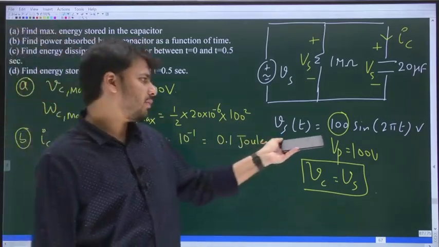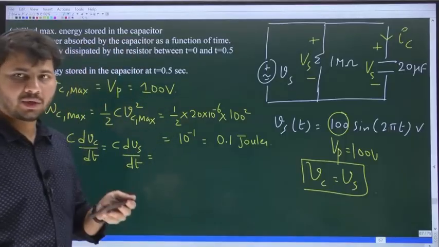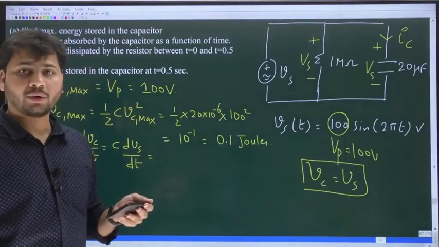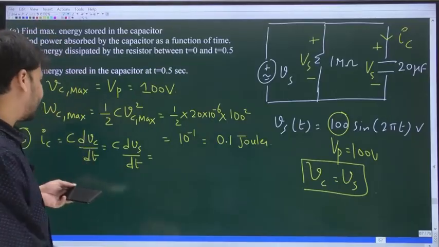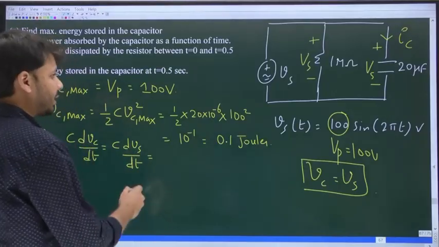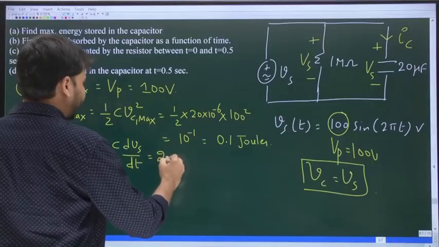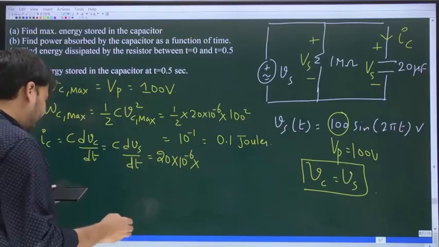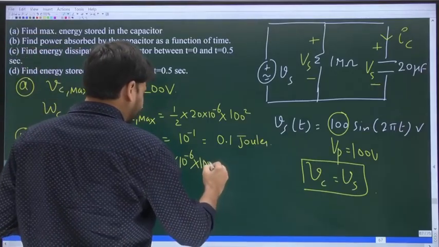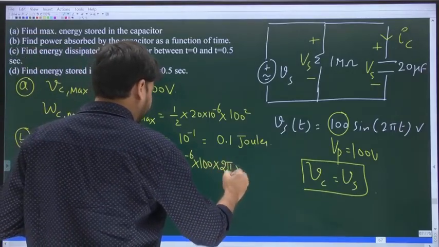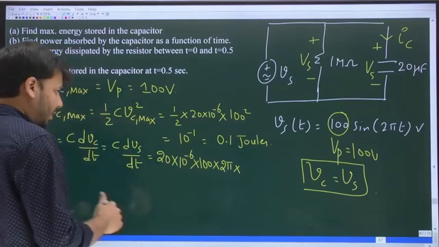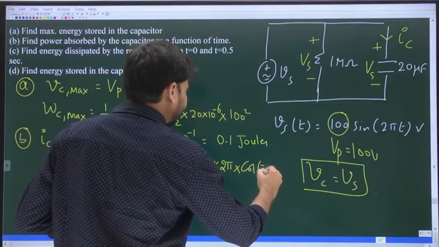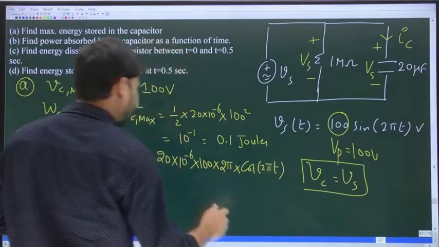What is the derivative of 100 sine 2 pi t? Is it not 100 into 2 pi into cos 2 pi t? Before that, let me write the value of C: 20 microfarad, which is 20 into 10 power minus 6. Then dVs by dt is 100 into 2 pi, and the differentiation of sine is cos 2 pi t.